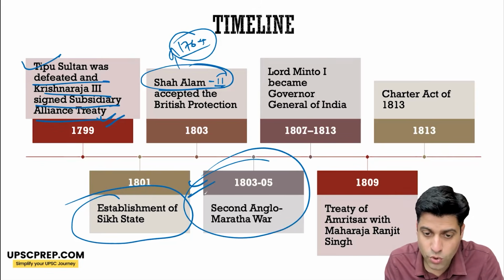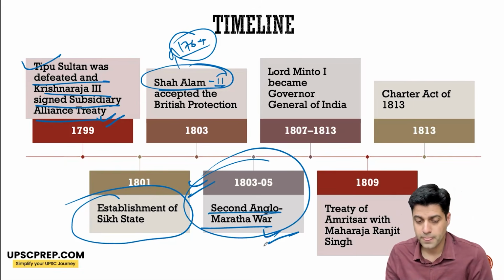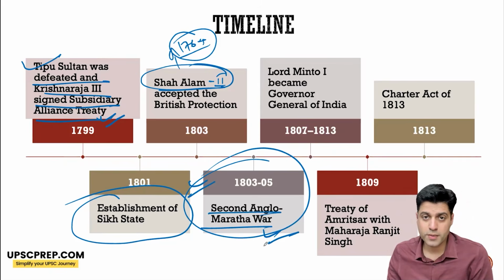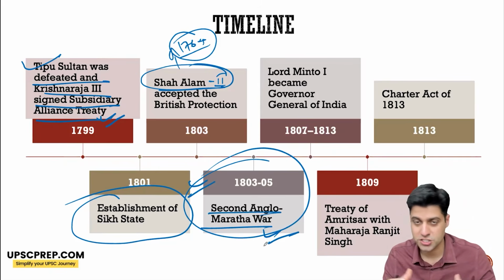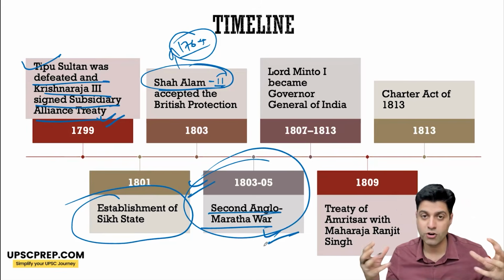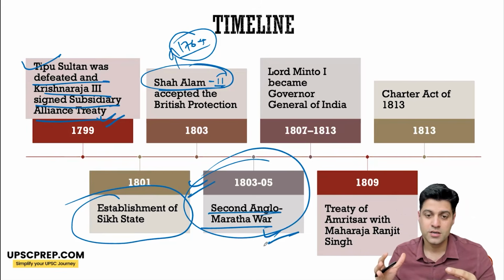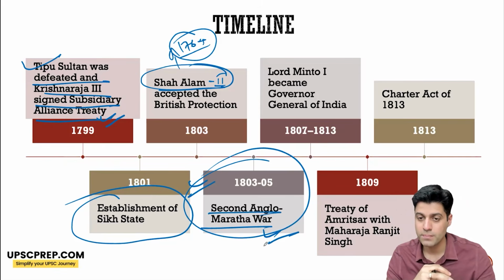Second Anglo-Maratha War, 1803 to 05. Now this further diminishes the power of the Marathas. The confederacies cannot fight united, and hence thereafter are basically separated. So the Second Anglo-Maratha War happens.